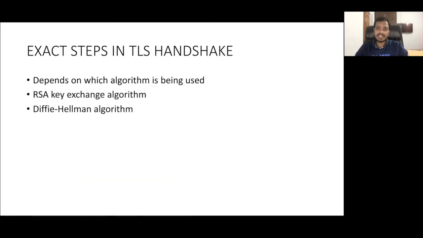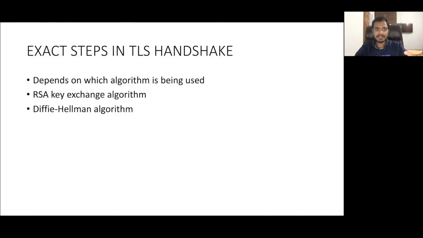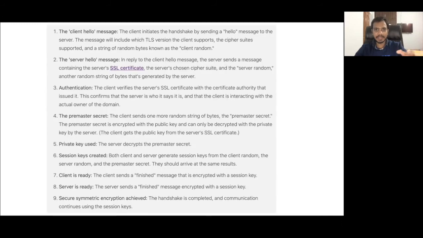There are different kinds of cryptographic algorithms which are used for encryption and decryption. Some of the popular ones are RSA, and another is the Diffie-Hellman algorithm. So the exact steps depend on whether in the TLS handshake they are agreeing on RSA or on the Diffie-Hellman algorithm. First, let us discuss the exact steps followed for the TLS handshake when we are using the RSA key exchange algorithm. The first step is the client hello message.